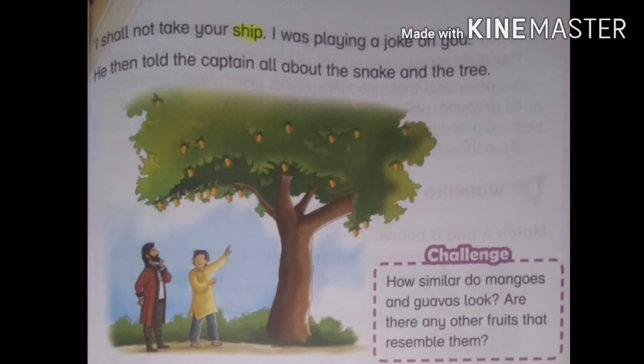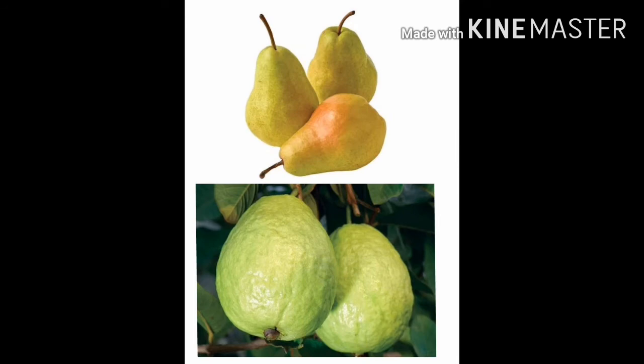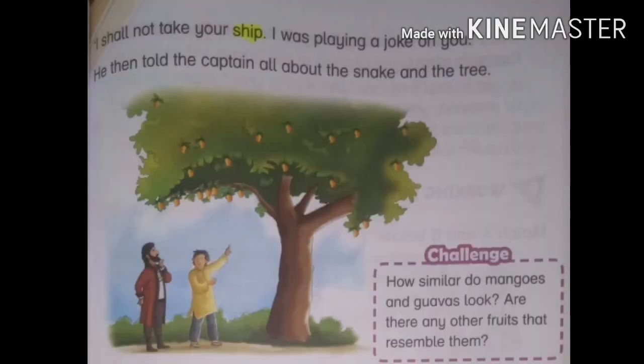How similar do mangoes and guavas look? Are there any other fruits that resemble them? And the answer is, mangoes and guavas don't look similar, but pears look similar to guavas. As you can see in this picture, guavas and pears look similar in shape and color. And the moral of the story is, we should always be honest, because honesty is the best policy.